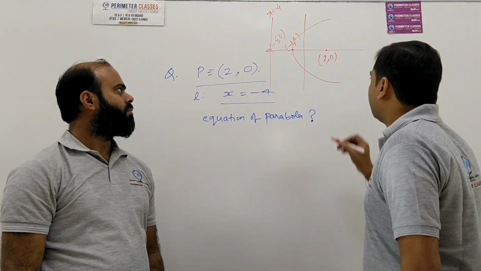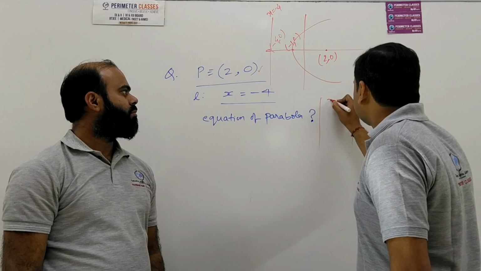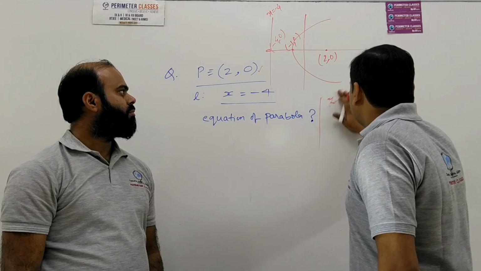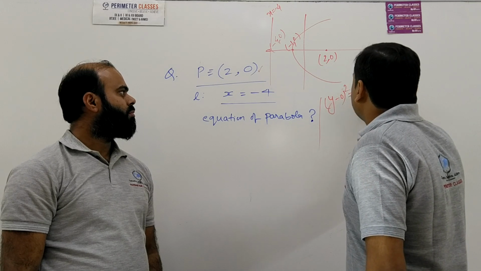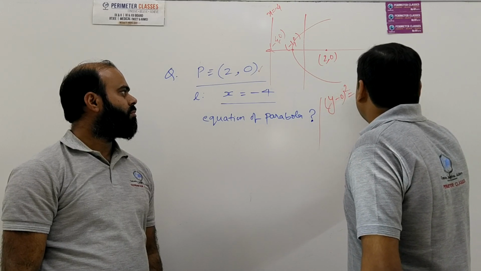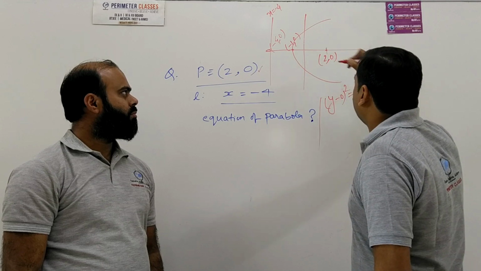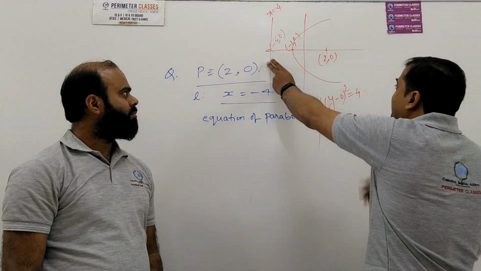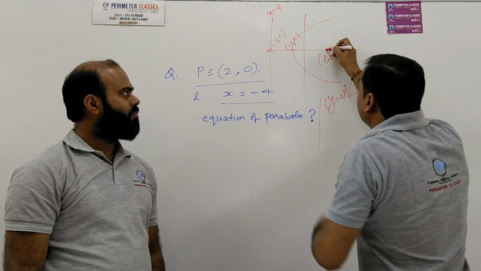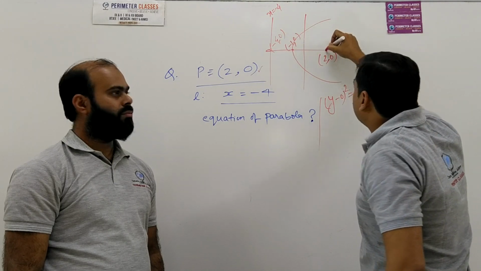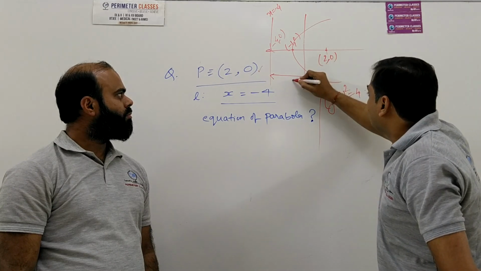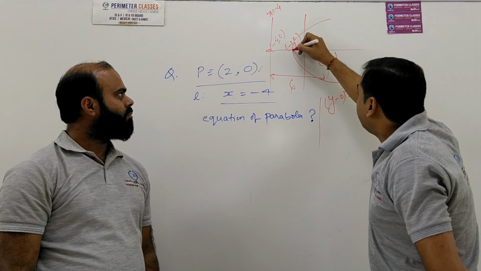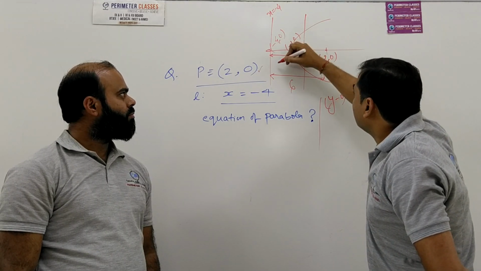So what will be the equation here? The equation will be y minus 0 whole square is equal to 4a, and what is the value of a here? The value of a is half of this distance, which is 6 here, so the a value is equal to 3.